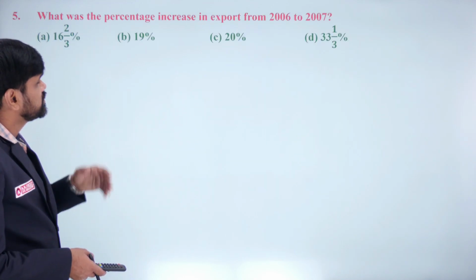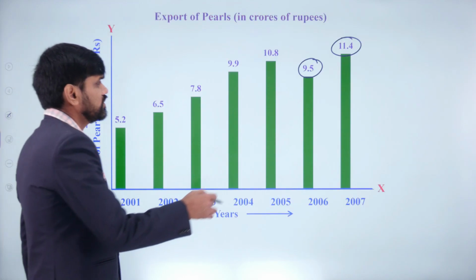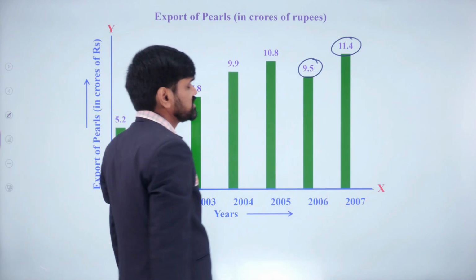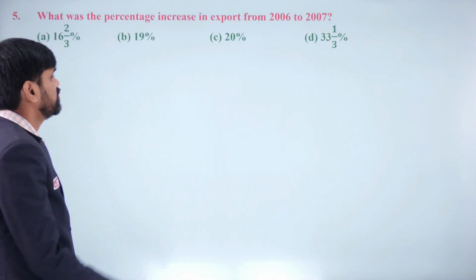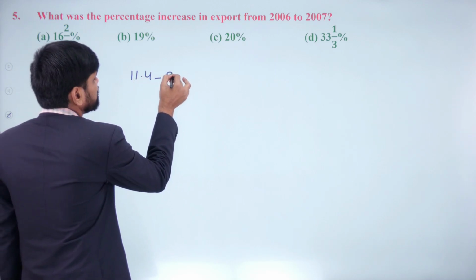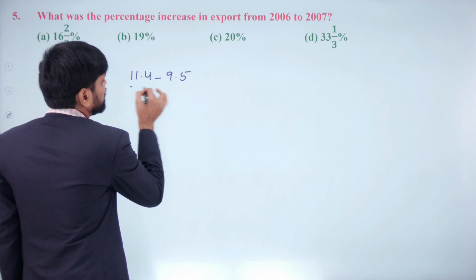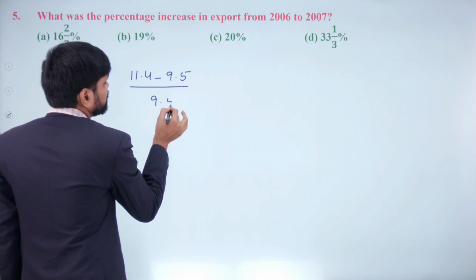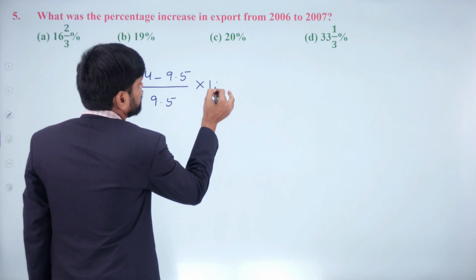The percentage increase from 2006 to 2007: in 2006 it was 9.5, in 2007 it is 11.4. The percentage increase is the difference divided by the initial value, 9.5, into 100.